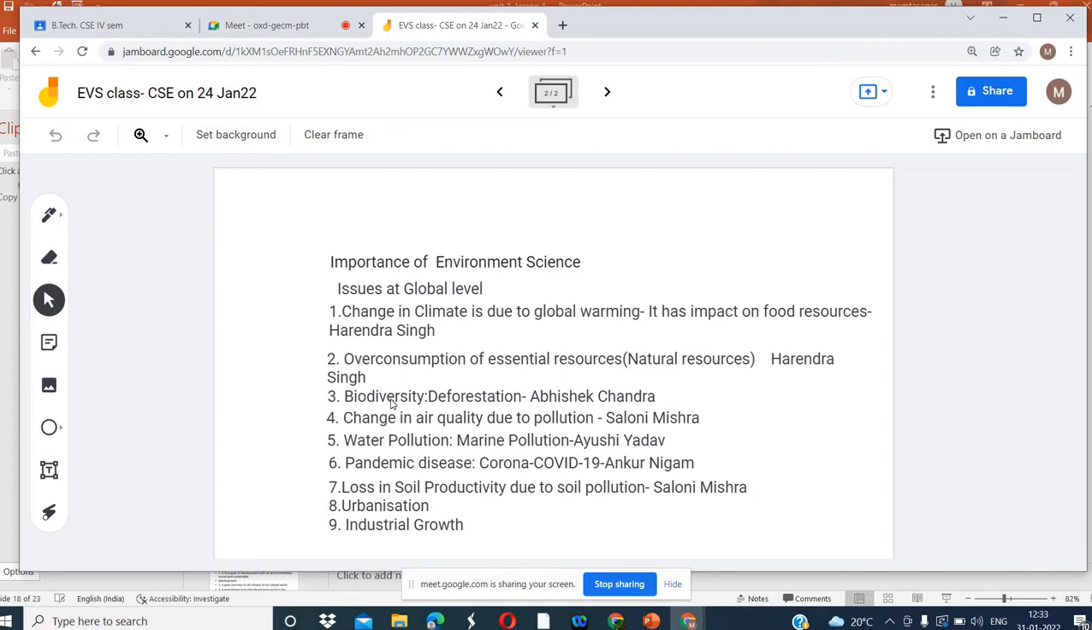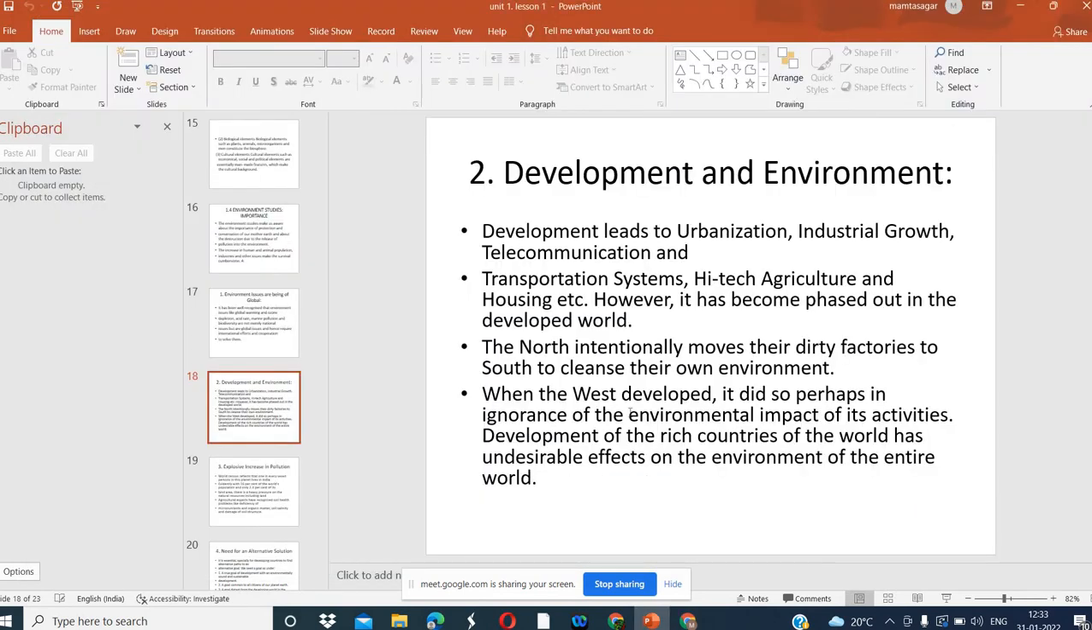So deforestation we are doing wherever we need. It may not be at the global level, but wherever we need industry, we are doing deforestation. Wherever we need urbanization, we are doing deforestation in the name of development activities. The rich countries have started this problem, but we have to think that it is not suitable for us.